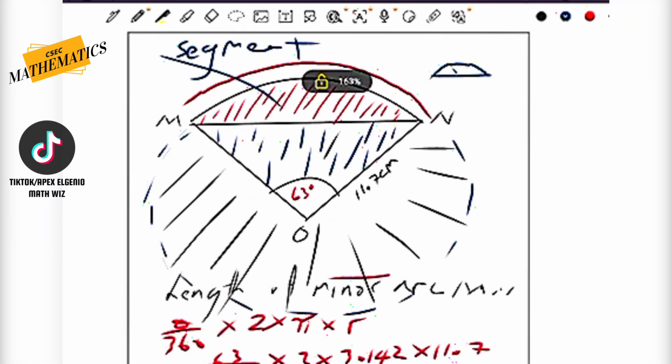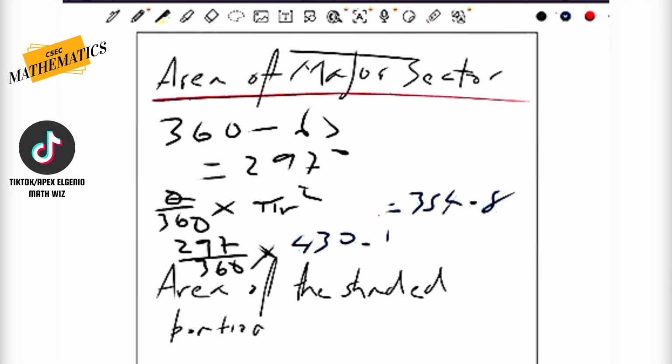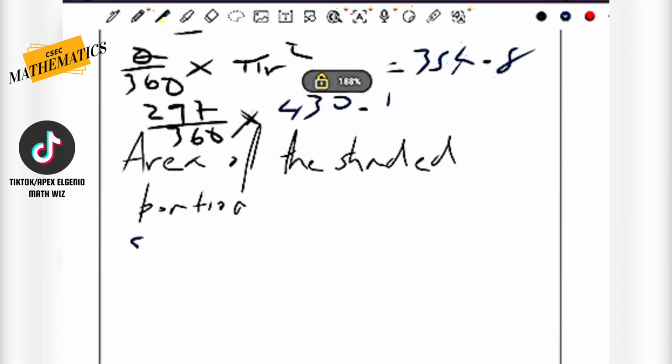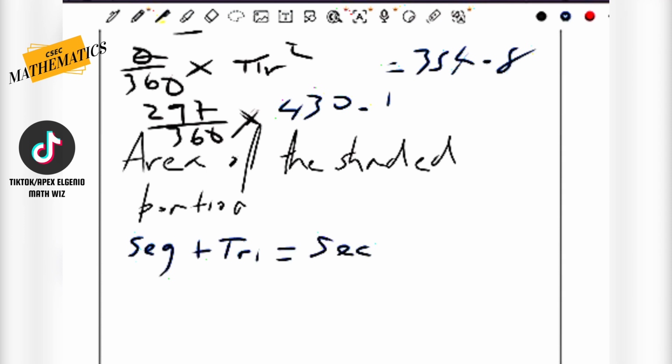Let's create an equation. Let us not rely on remembering the formula per se. So now we know here that the seg, all right, critical thinking, guys, seg plus tri equals sec. So the segment attached to the triangle will come together and form the sector.